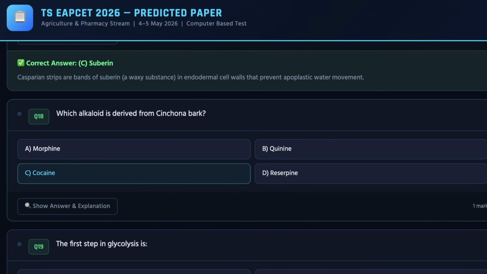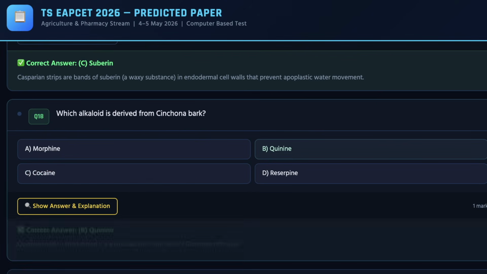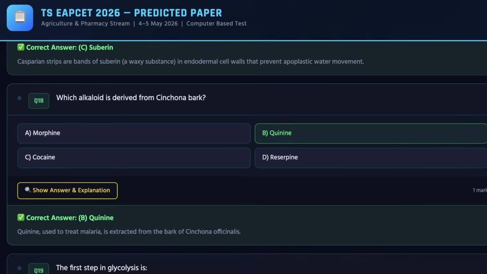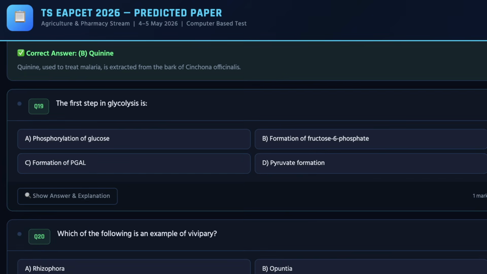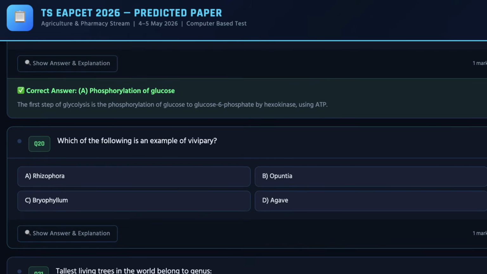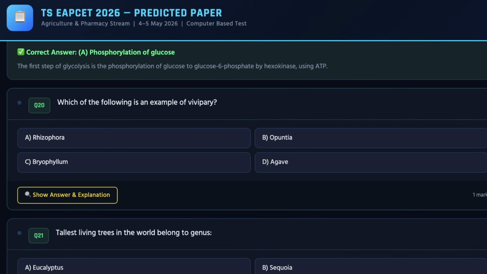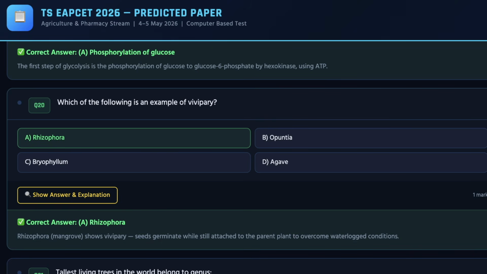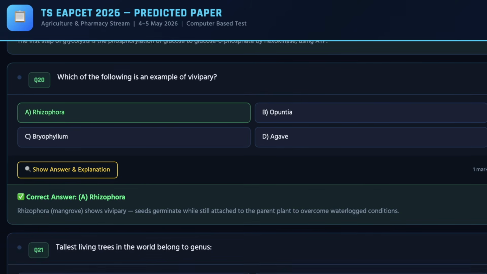And as we move ahead, we have 18th question, and the correct answer for the same is B. Moving ahead, you can check out 19th question. The first step in gynosis is, so the correct answer for the same is A. And as we move ahead, we have 20th question on the screen, and the correct answer for the same is A.